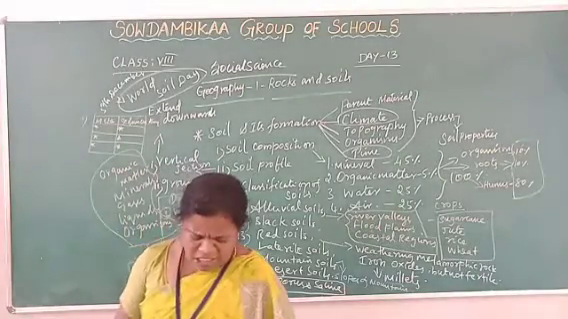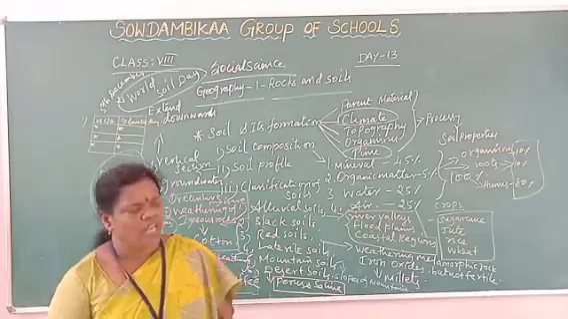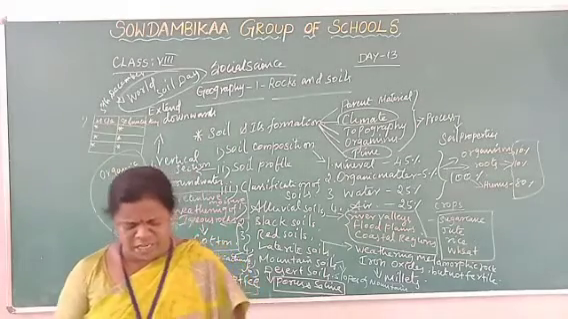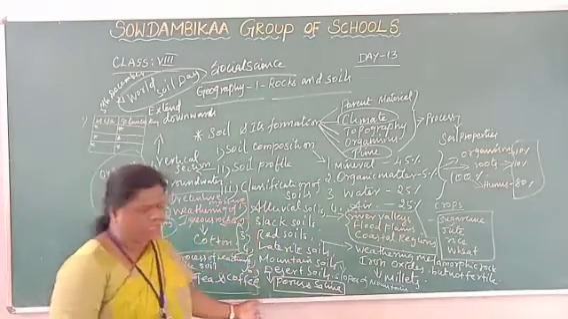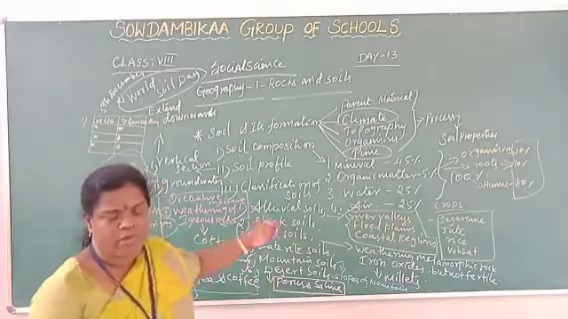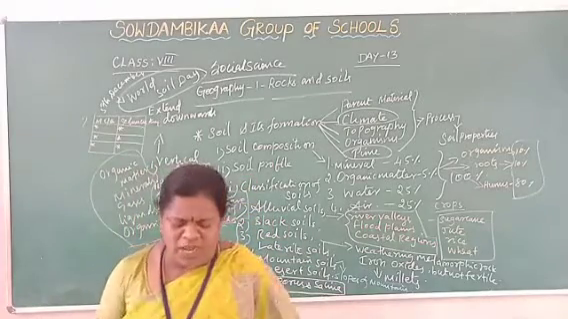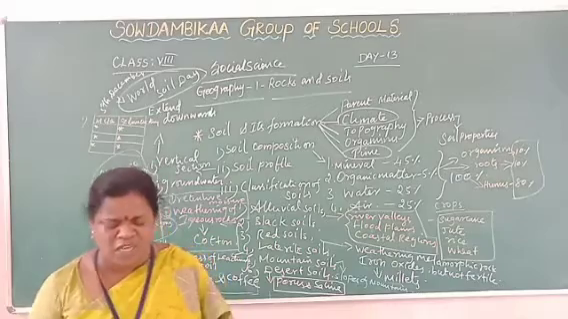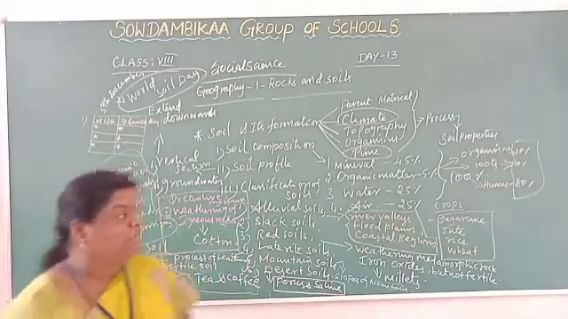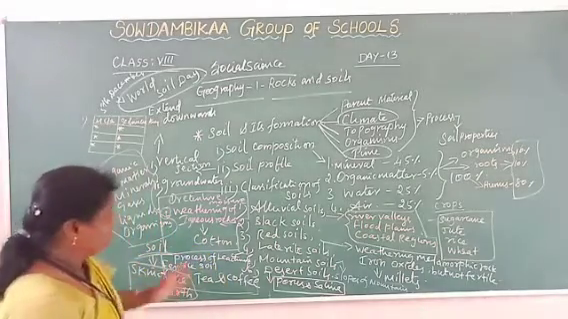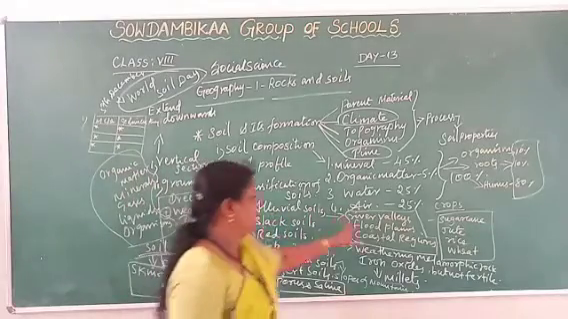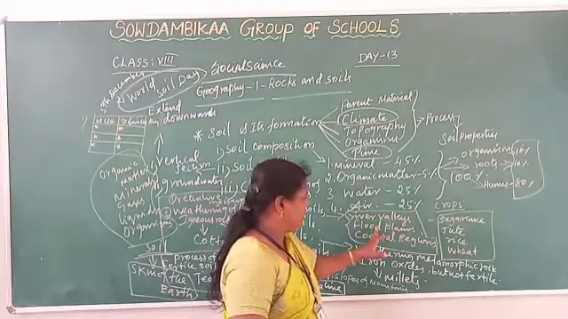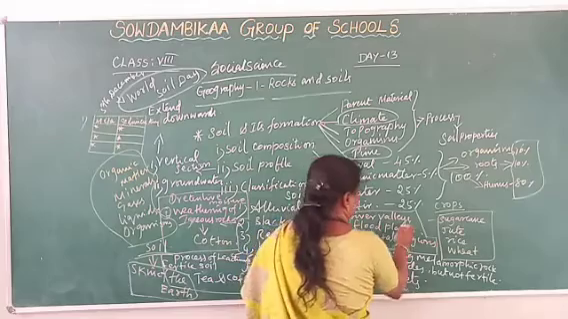Okay, so based on this, soil is classified into 6 major types. In that we are going to take each definition. First, alluvial soil. Where is it found? It is found mainly in river valleys, flood plains, and other river valleys.